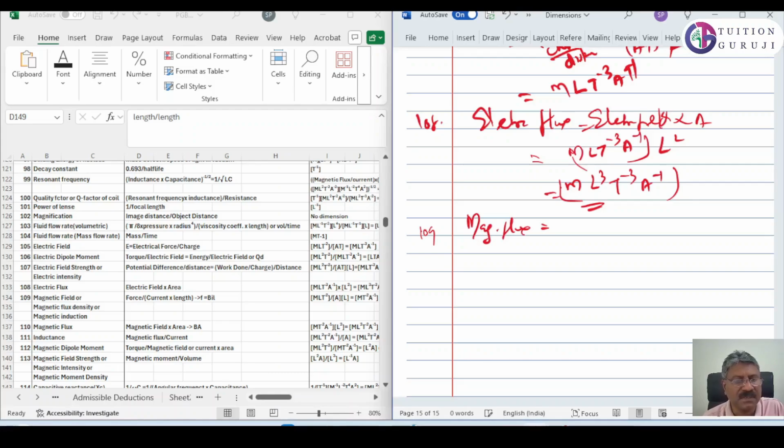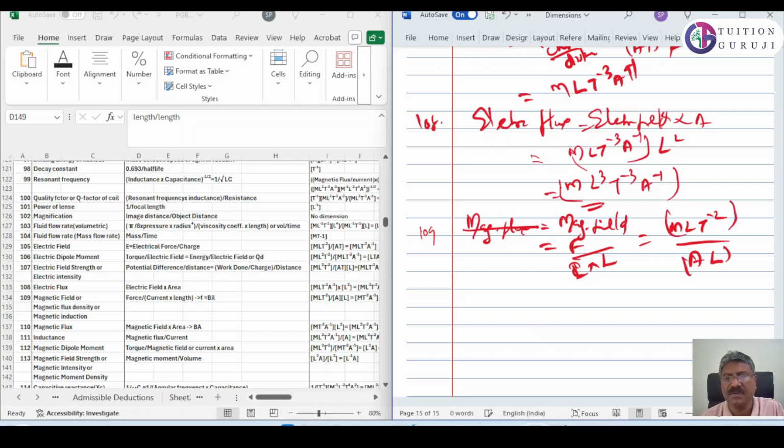Now 109 is magnetic flux. What is magnetic flux? Magnetic field into area. Okay. Sorry, 109 is not magnetic flux, it's magnetic field. Magnetic field or flux density is equal to force divided by current into length. Okay, force we know ML T raised to minus 2 divided by current is A, length is L.